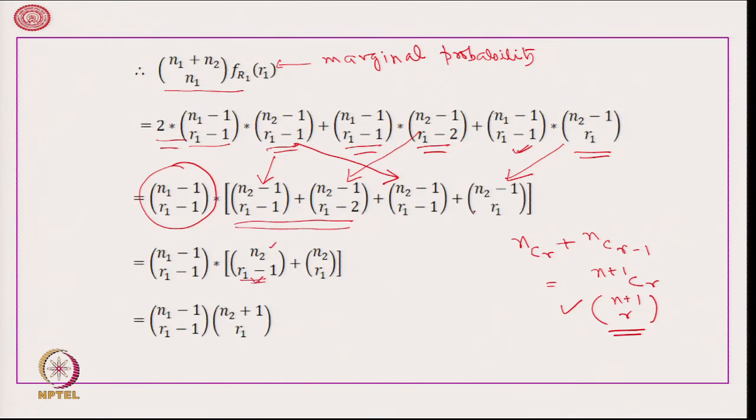In a similar way, this is giving us n2 C r1. Therefore, the whole thing comes out to be n1 minus 1 C r1 minus 1. Again applying the same formula, we get n2 plus 1 C r1.